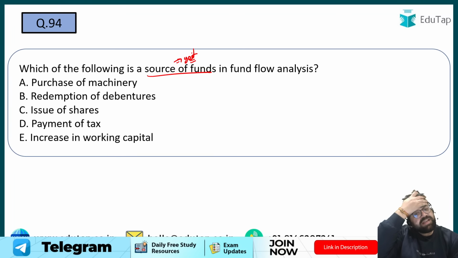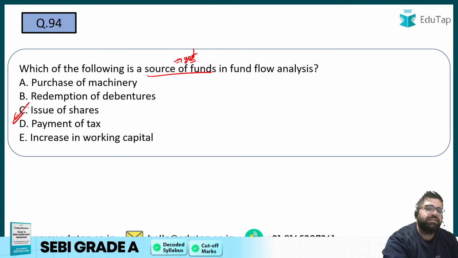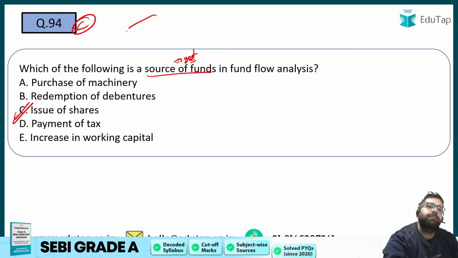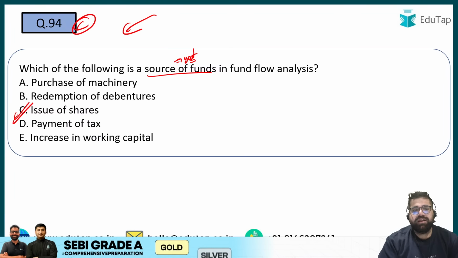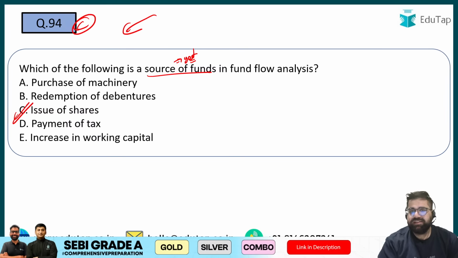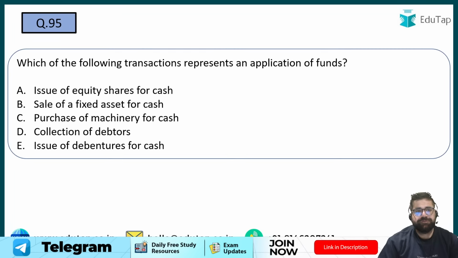Purchase of machinery is an application. Redemption of debentures, again you have to use your money. Issue of shares is the correct answer because once I issue the shares, money will come into my business. You should not take more than 10 seconds to solve these questions. These are easy ones. Cool. Now, let's move to 95.